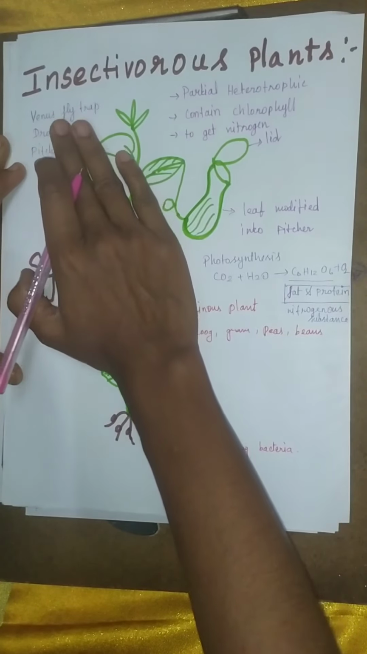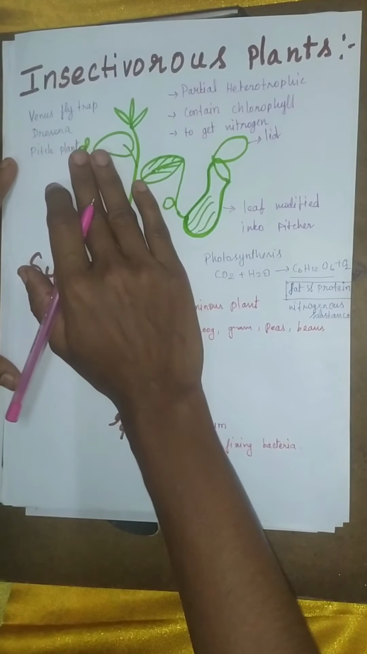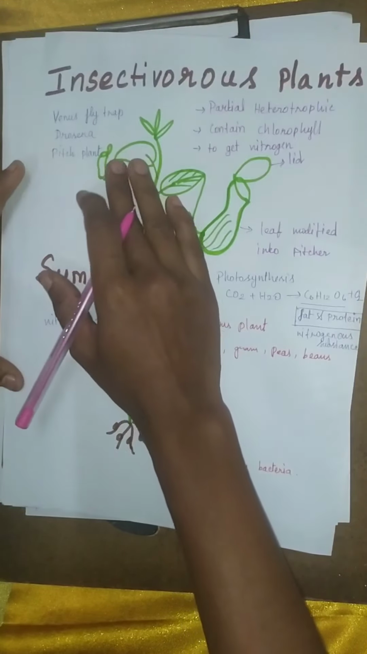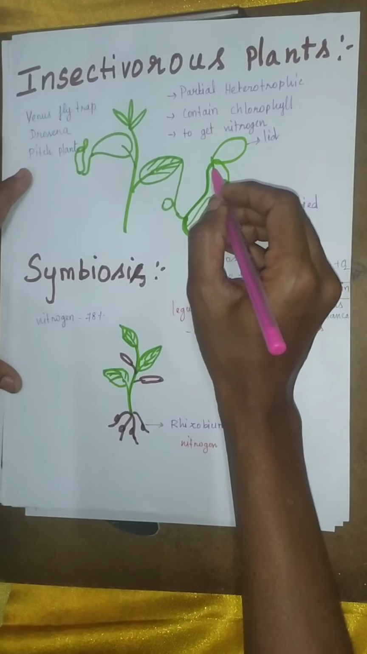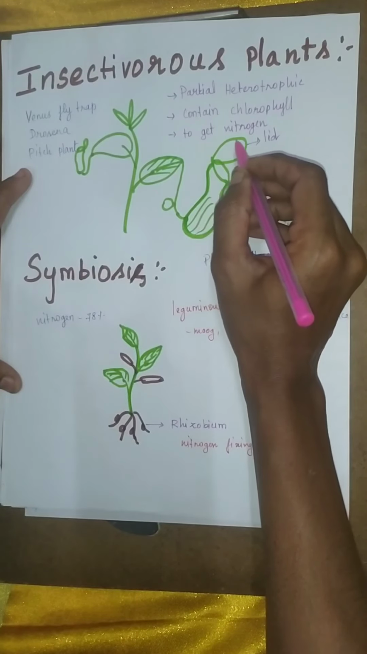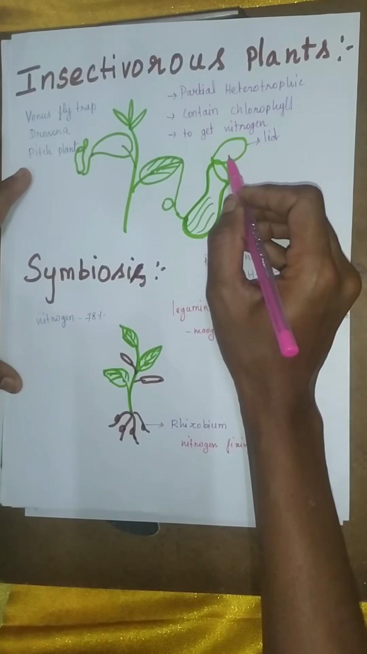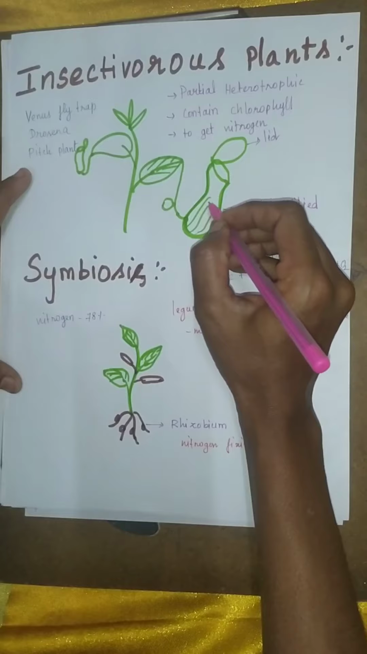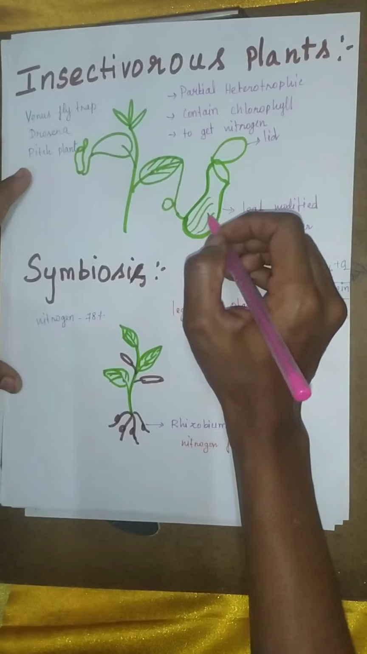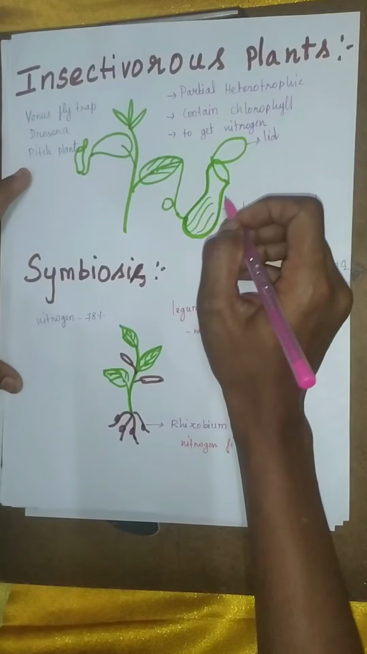Means they are eating insects to get nitrogen. They are not getting nitrogen from the soil in which they grow. So to get nitrogen, they trap and eat insects. For that, its leaves are modified into pitcher-like, jug-like structure, and the apex of the leaf, means the top of the leaf, is modified into a lid. This lid closes when the insect lands on it. And inside there are hairs. That hair pulls down the insect, and inside the pitcher it secretes digestive juice to digest the insect. So by eating the insect it gets nitrogen.